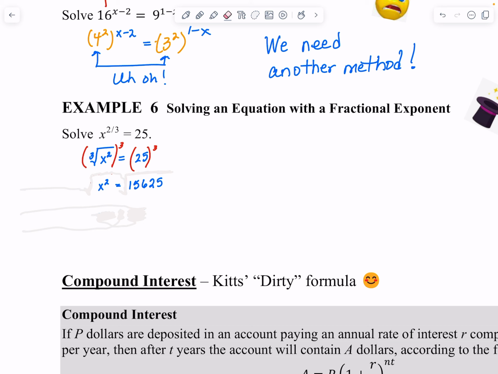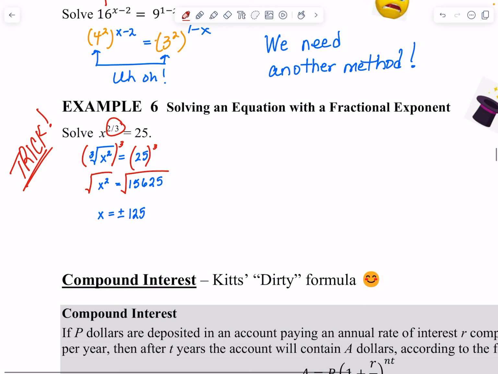And now, how do I get rid of a square? I'm going to take the square root. So square roots and squareds undo each other. Cube roots and cubes undo each other. Anyway, so I'll take the square root of that big old number, and I get x is 125. Remember, when you have a square, you're going to have two solutions. So one will be plus and one will be minus. So this is just a little trick. So you're going to need to know how to do this trick, how to get rid of this guy, right?